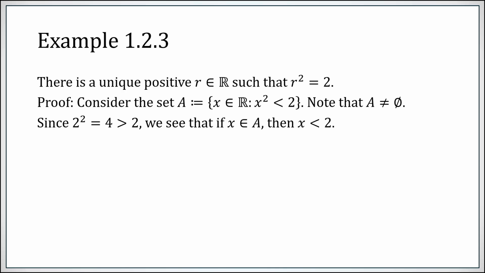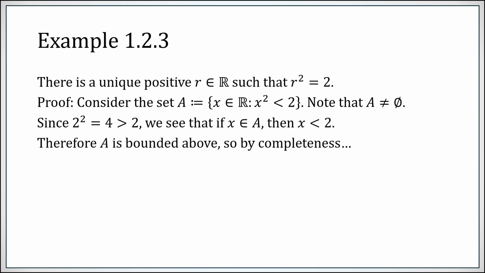However, 2 squared is bigger than 2. Working with our ordering on this field, we now conclude that anything whose square is less than 2 must be less than 2. So it's bounded above. Okay, now I'm not claiming that 2 is an optimal choice of an upper bound or a least upper bound, merely establishing that this set, numbers whose square is less than 2, has an upper bound. Now that it's bounded above, it must have a supremum. Because the real numbers are complete, bounded sets have suprema. Denote the supremum of A as R.